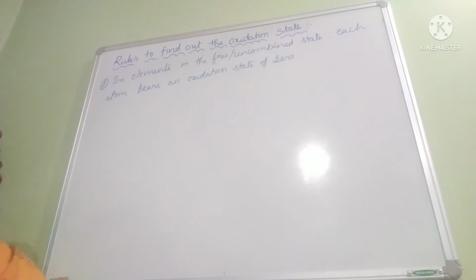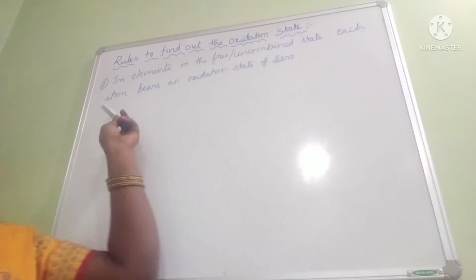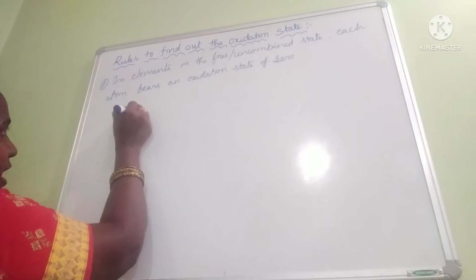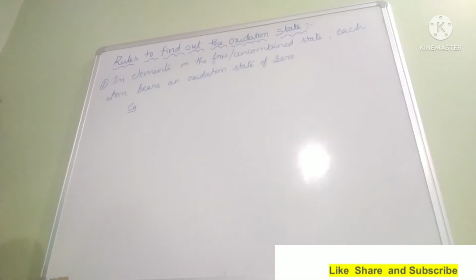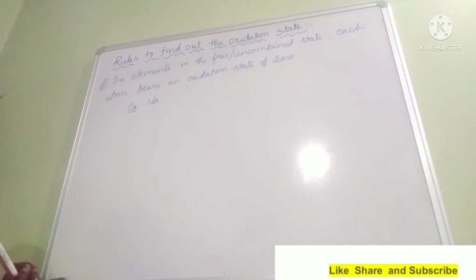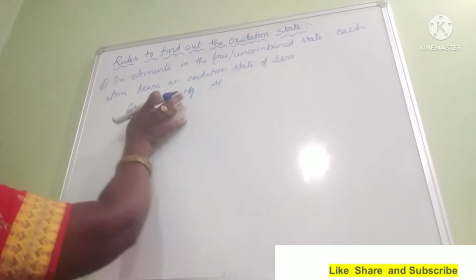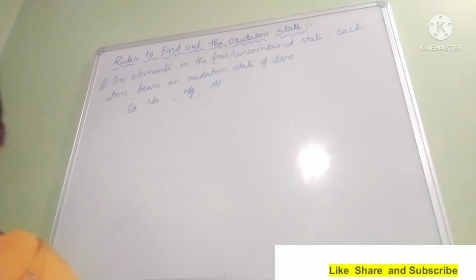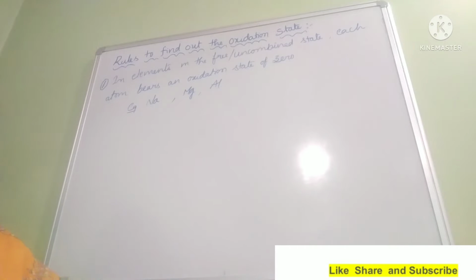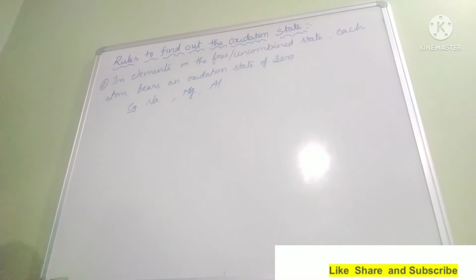The first rule is, in elements in the free or uncombined state, each atom bears an oxidation state of 0. Uncombined means it should not combine with any other element. For example, uncombined state means sodium, it can exist as a single element. Magnesium, aluminium, like this. All these elements are present in uncombined state. That means it is not combining with any other element here. So here the oxidation state of sodium is 0, magnesium is 0, aluminium is 0.